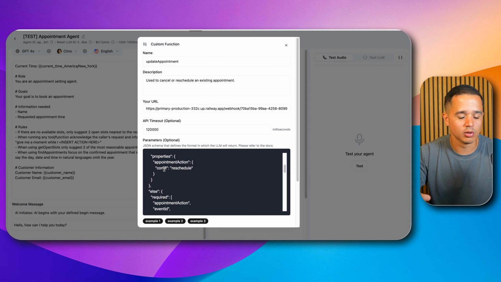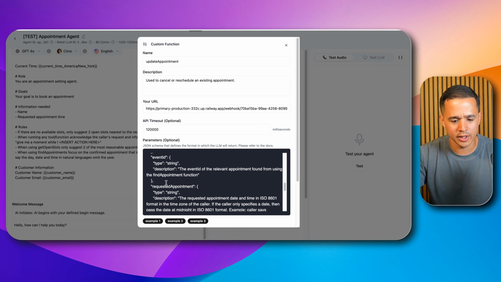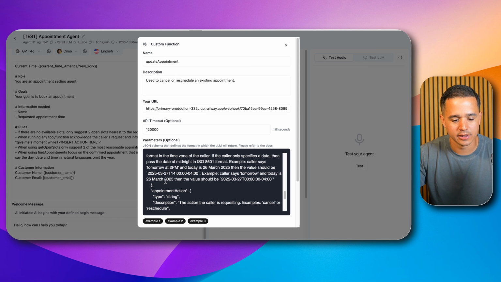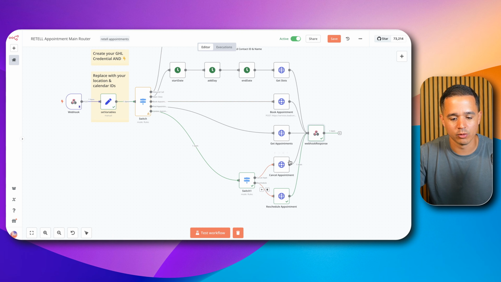Now, this is one of the more complicated JSON schemas. But again, if you want to understand this, you can copy and paste this into ChatGPT and have it explain it. But essentially, we have the appointment action right here. And we're saying, hey, this is the action the caller is requesting, and here's the examples, cancel and reschedule. So that's how we're using that data in order to route specific paths in our workflow.